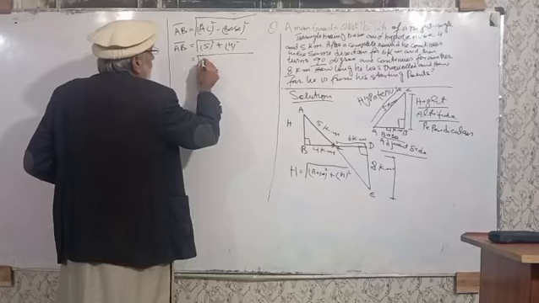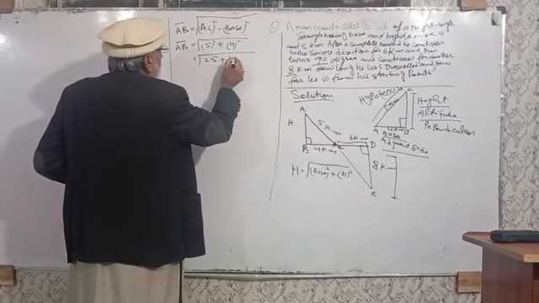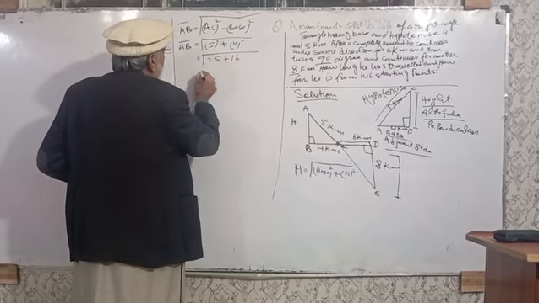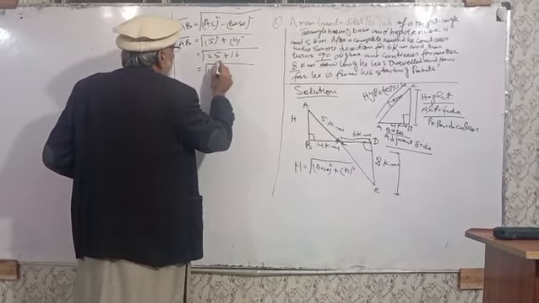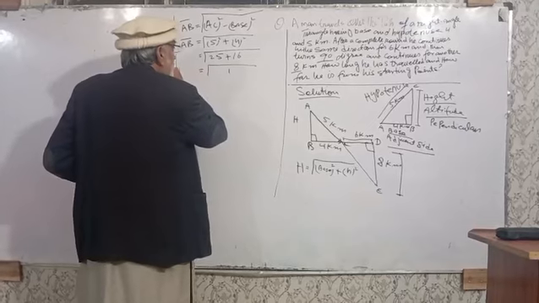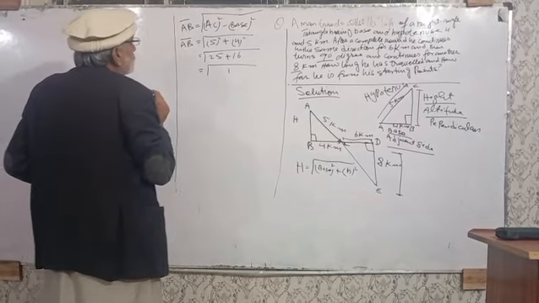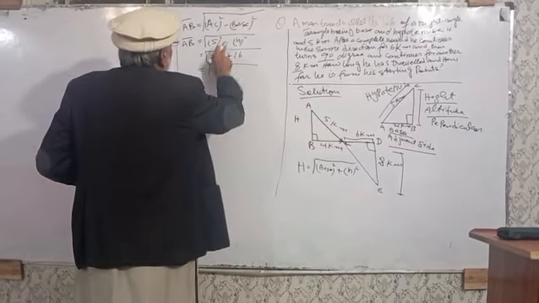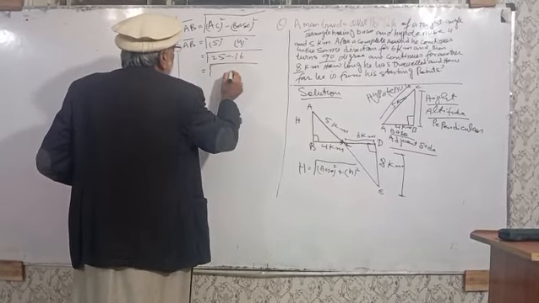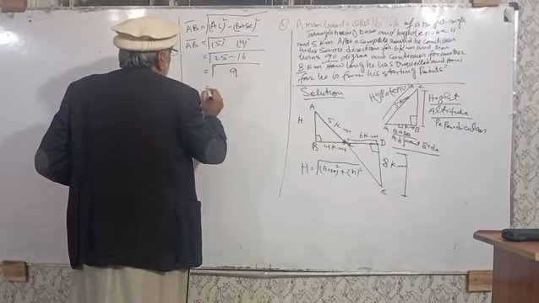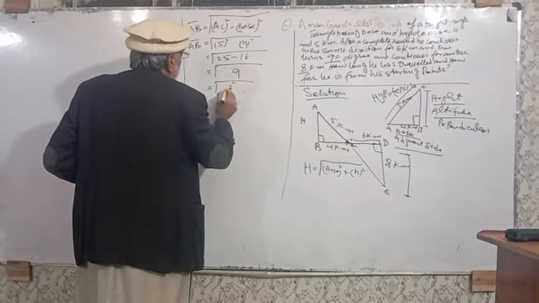It will become 25 minus 16. Sorry, we take the minus. It will become 9. Then 9 is the square of 3.